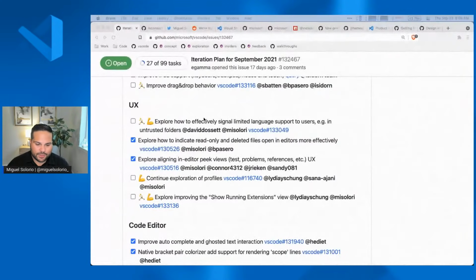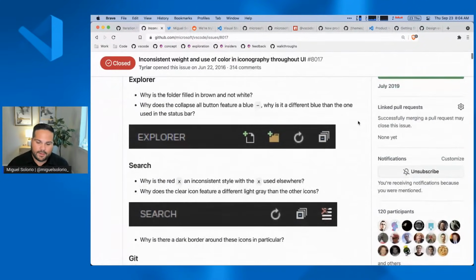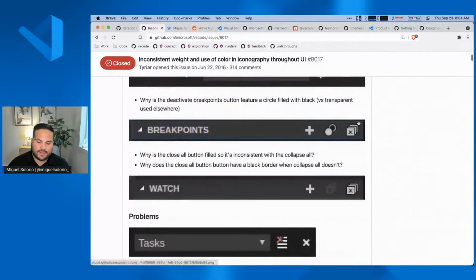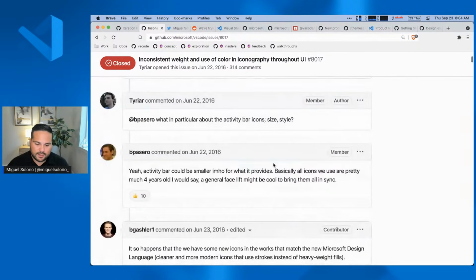And then we had an issue that was filed from somebody on the team to document all the ways that we've been inconsistent. So we wanted to just address this issue. And then you can see by the feedback from the community that there was a lot of feedback in terms of wanting to get this updated.